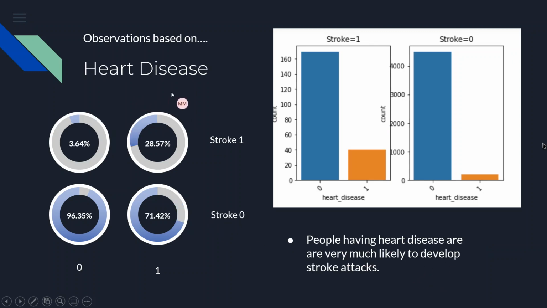Similarly, in case of heart disease, there is a very huge gap between the people who had heart diseases and didn't have heart diseases in falling prone to stroke. So people having heart disease are much more likely to develop stroke attacks, as we can see, 3.64% and 28.57%.